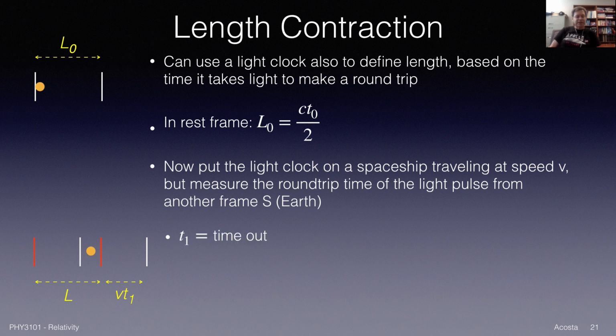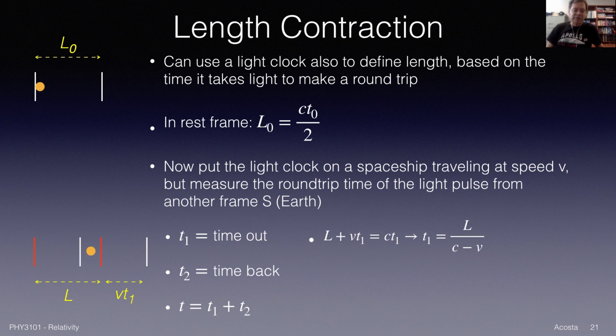Let me define part of the time, T1, to be the time out, for the light to go from, say, the left red mirror to the right red mirror, as the mirrors are moving. And T2 will be the time back, once it's at the right mirror, going back to the left mirror, as the whole rocket is moving to the right. So I break it into two parts, light pulse out to hit the one mirror, and then light pulse time back to go back to the first mirror. And the total time is just the sum of those two times.